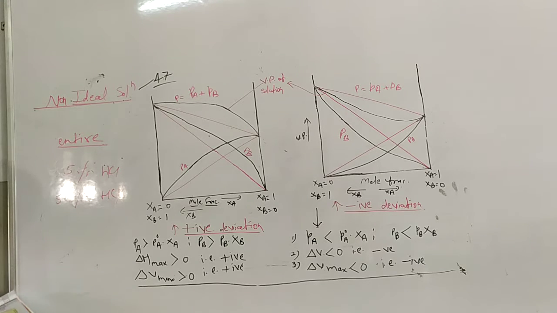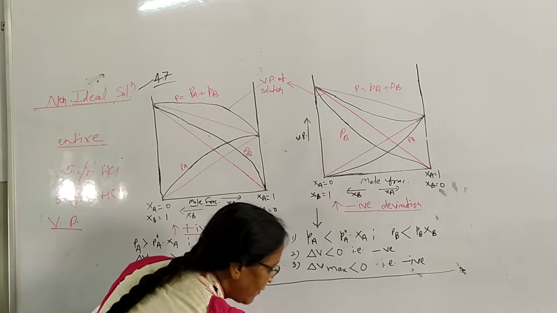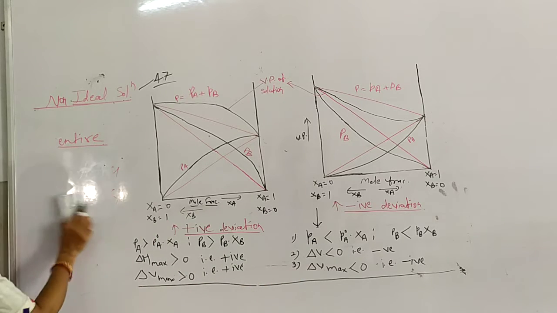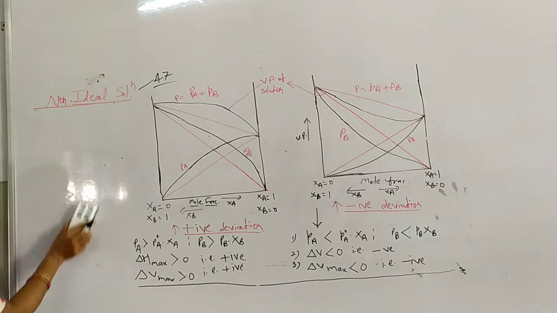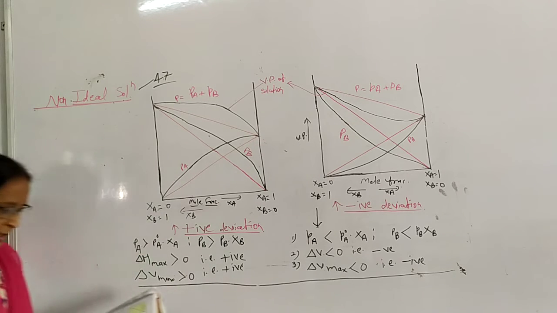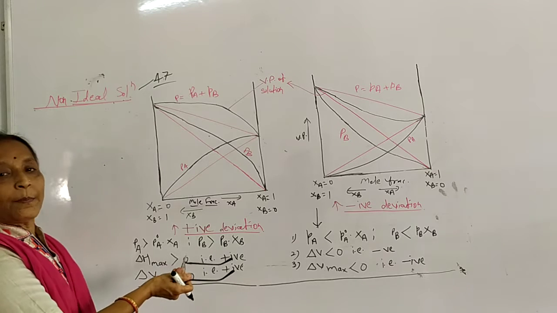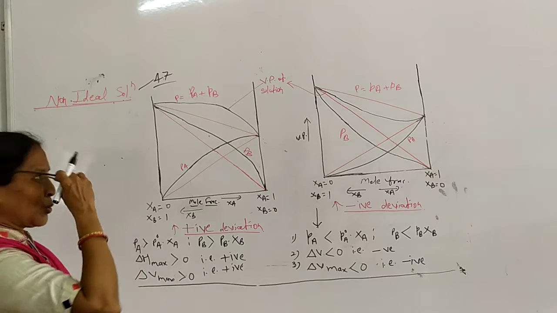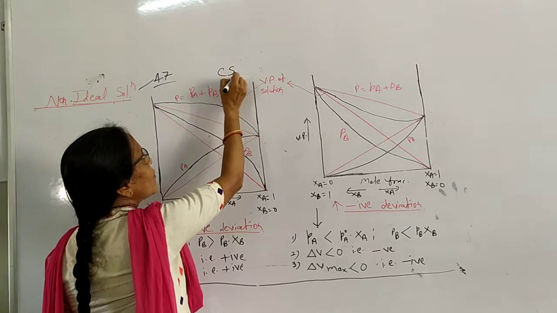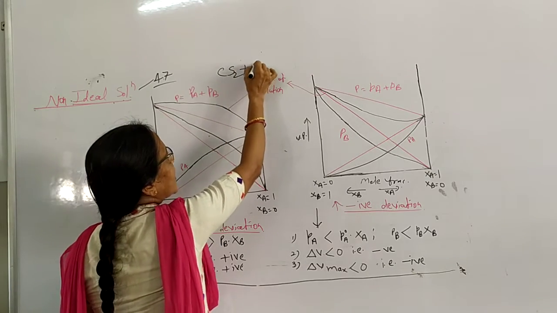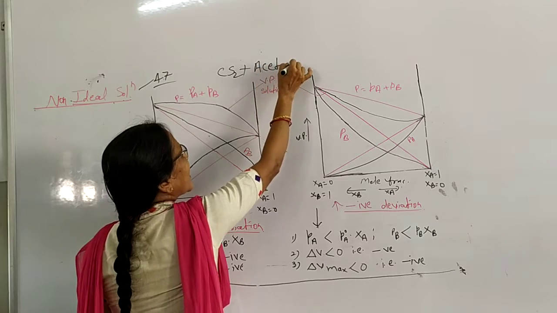Now in the case of a non-ideal solution, vapor pressure plays an important role. Suppose here one example we are taking: carbon disulfide, CS2, when dissolved in acetone or any organic solvent.